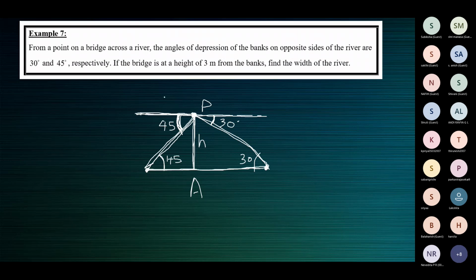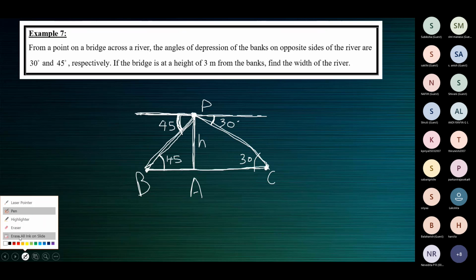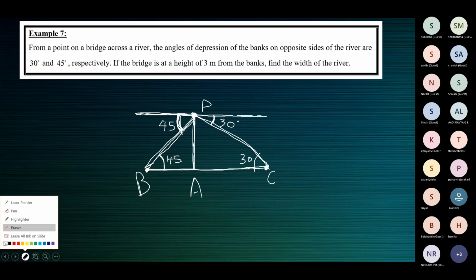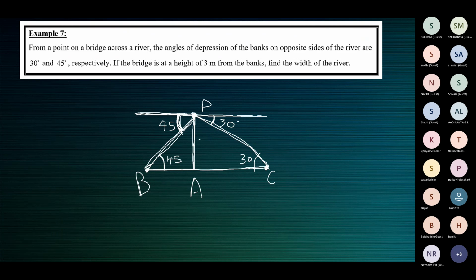Tell me, children, how do we work this? We need to know something, and we can take tan 45. The height of the bridge above the river is given to be 3 meters. So the height of the bridge is 3 meters. P is the point of the observer on the bridge.